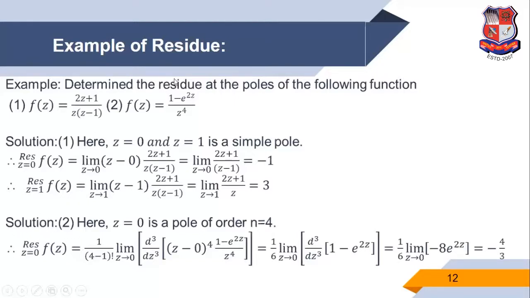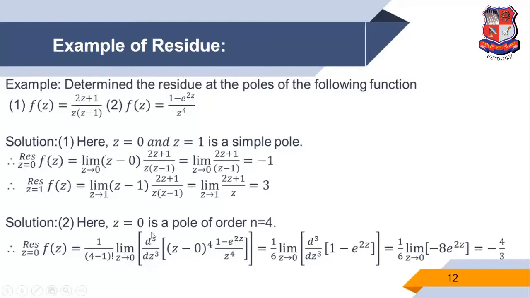Now in the second example, clearly we see that the denominator term is z raised to 4. That means z is equal to 0 is not a simple pole, it is a pole of order 4. So n is equal to 4. That means we use technique number 2 for finding the residue. So the residue at z is equal to 0 of the function f of z. The formula is 1 upon (n minus 1) factorial. So n is equal to 4, 4 minus 1 factorial. Limit z tends to z0.